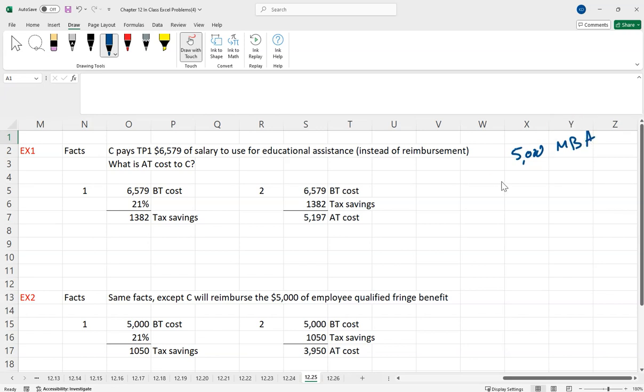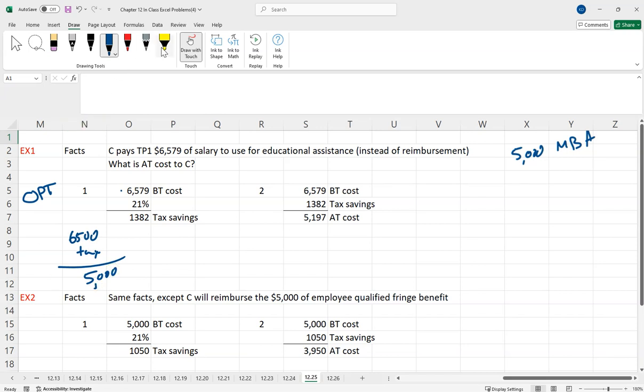There are two ways they could do this if you think about it. Option one: they could give us $6,500 in additional cash. The idea is that if they gave us $6,500 in cash, after we pay the tax, we'll walk away with $5,000 for our MBA.